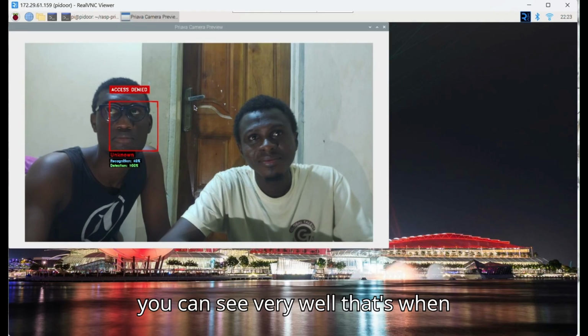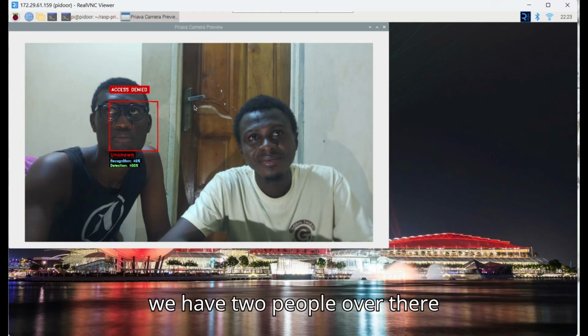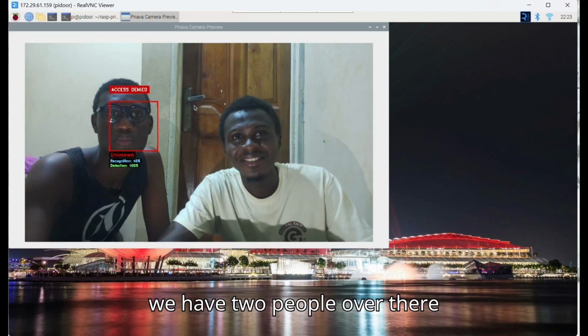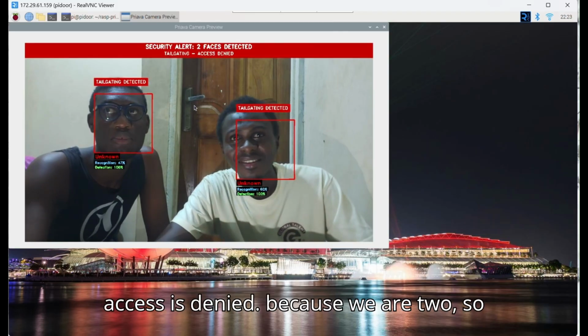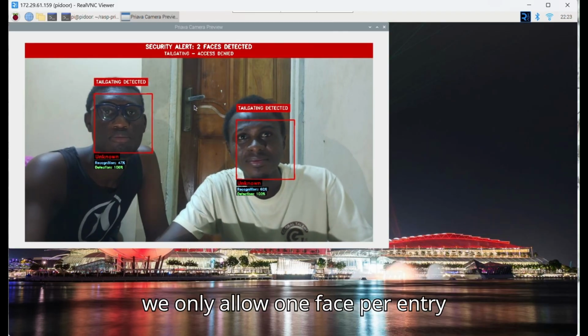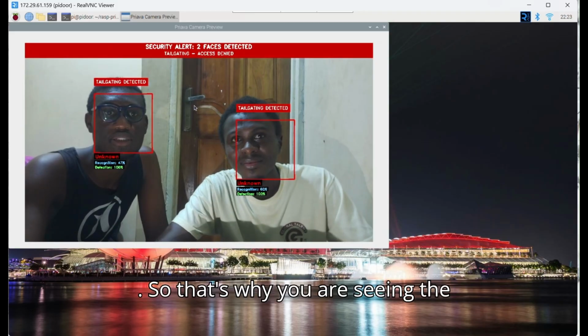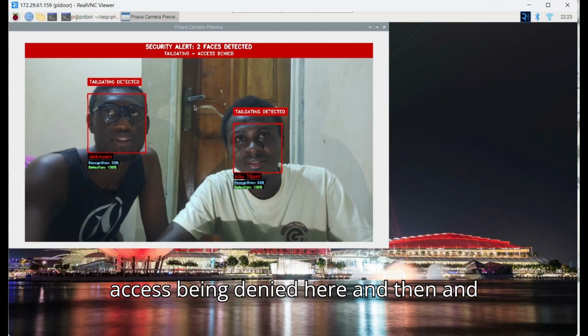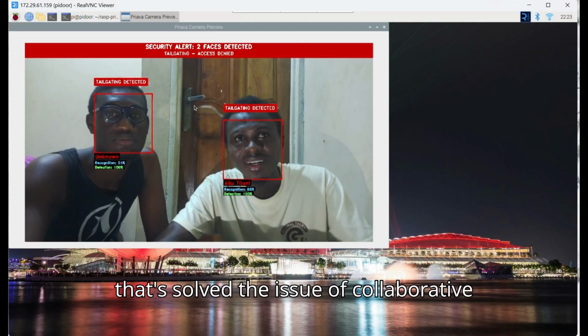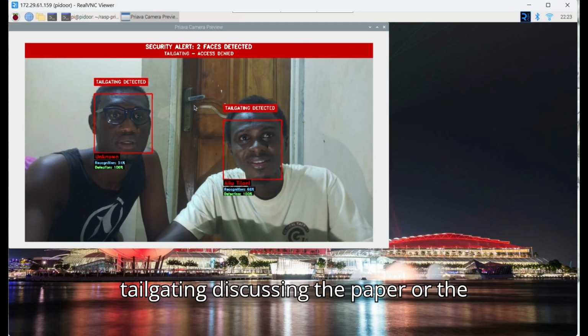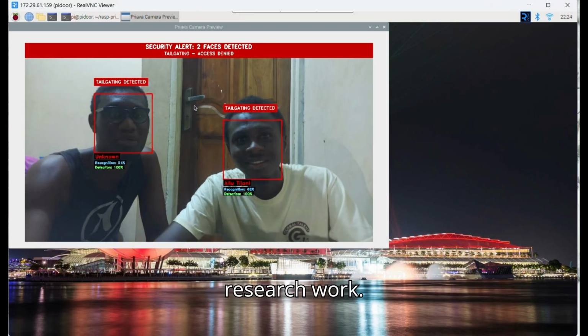You can see that when we have two people there, access is denied because we are two. We only allow one entry, one face per entry. That's why you are seeing access being denied here, and that solved the issue of collaborative tailgating discussed in the research work.